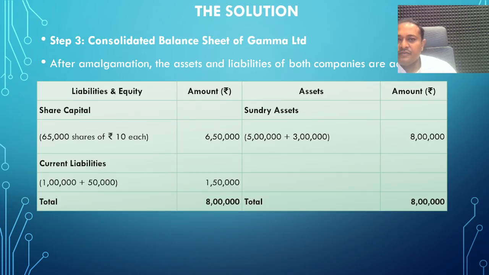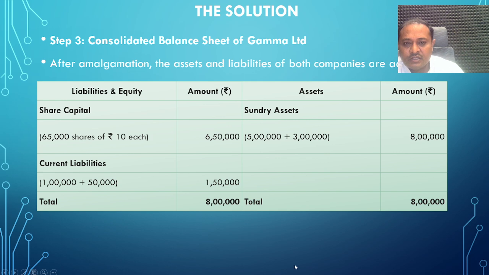The third step is the consolidated balance sheet of Gamma Limited. In this situation, the consolidated balance sheet will be prepared. After the amalgamation, assets and liabilities of both the companies are added together. As per the provision regarding purchase consideration, all the assets and liabilities are taken at book value.